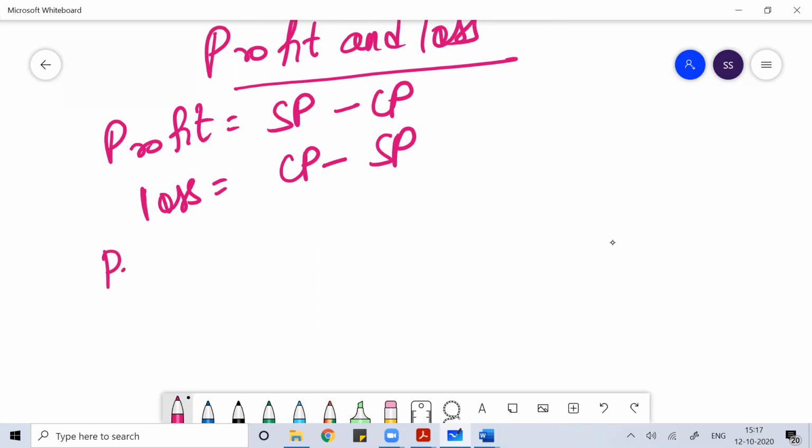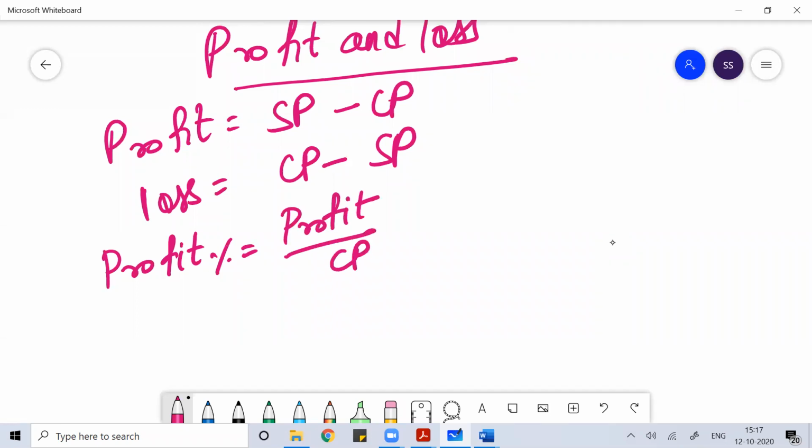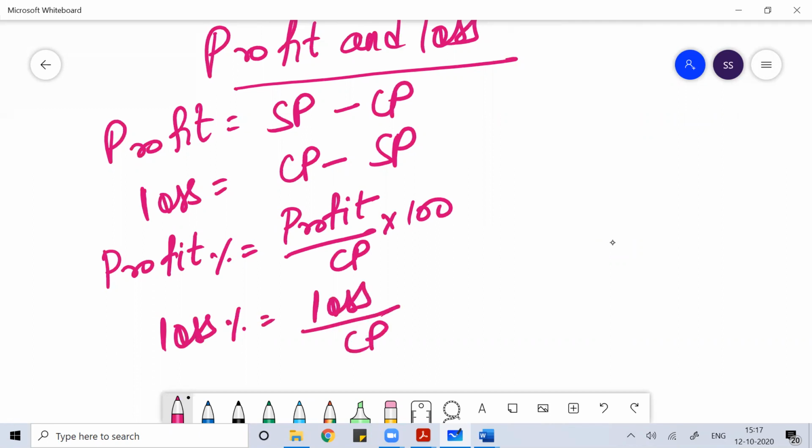Okay. If I talk about profit percentage, we calculate it by the formula profit divide by cost price into 100. Okay, so this is the formula for profit percentage. Loss percentage we determine by the formula loss divide by cost price into 100. Whenever we see loss percentage, it is always calculated on cost price.